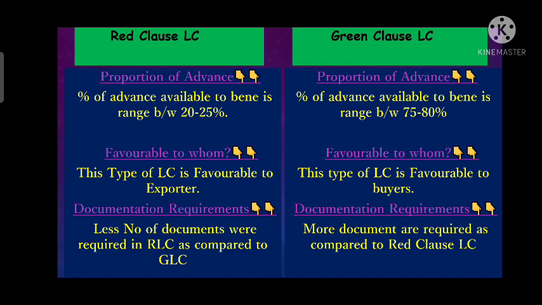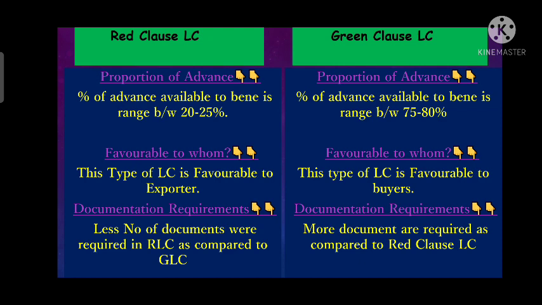It can be used for the manufacturing of goods, or for any other purpose. So the exporter prefers red clause LC, whereas green clause LC is favorable for the buyer.